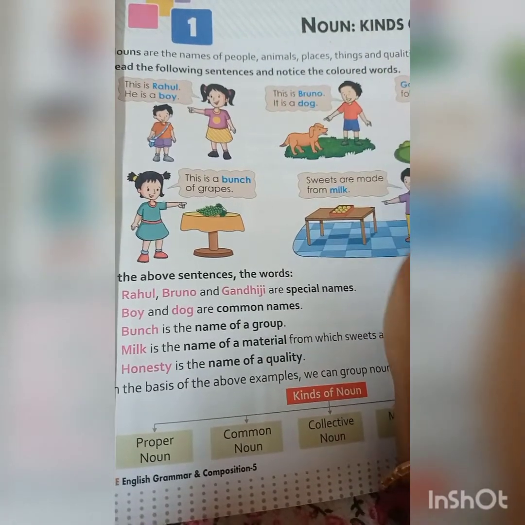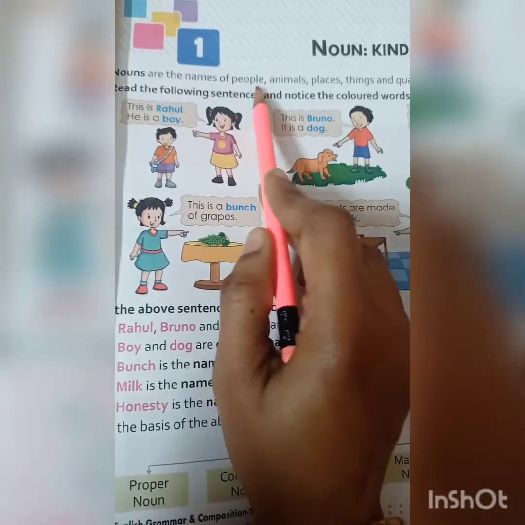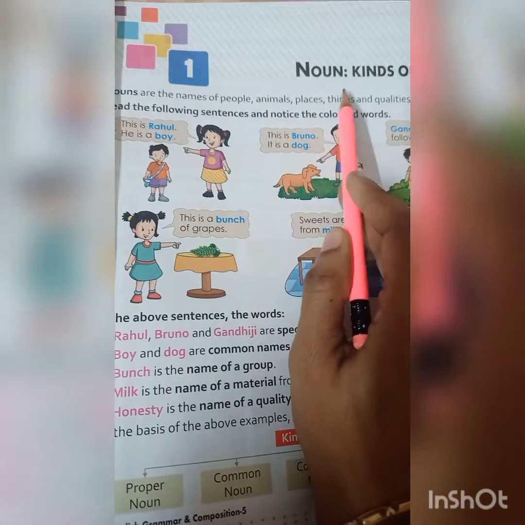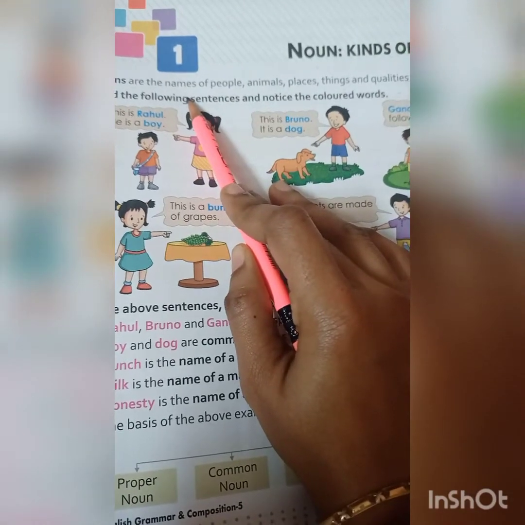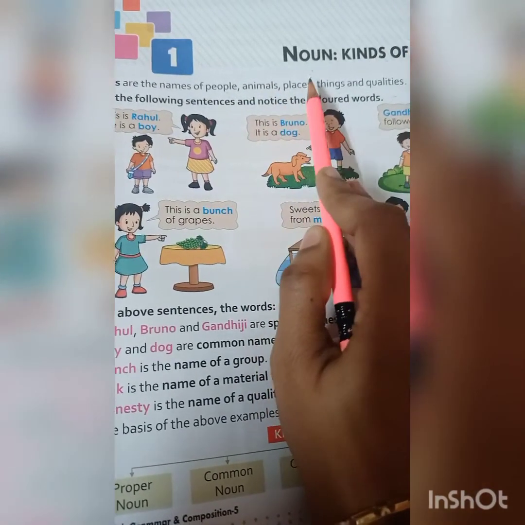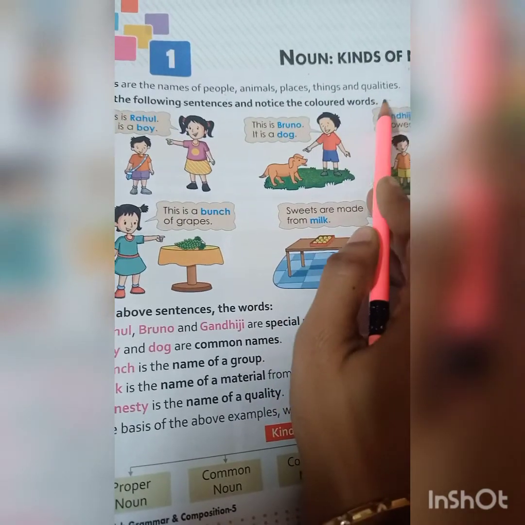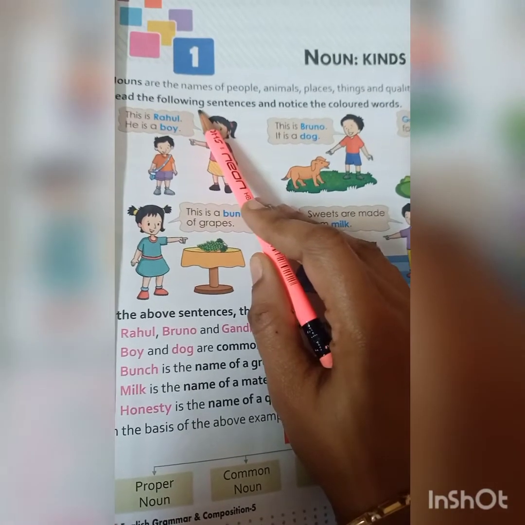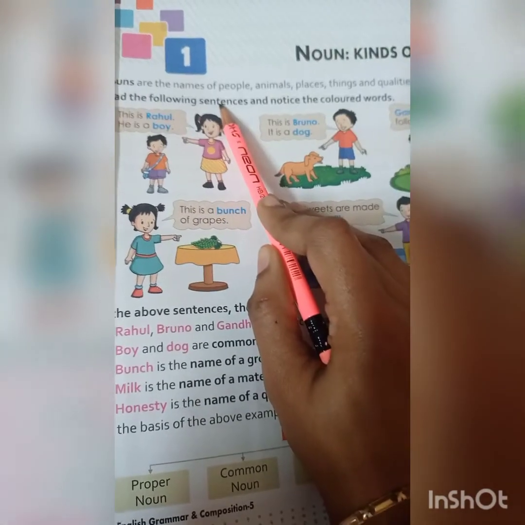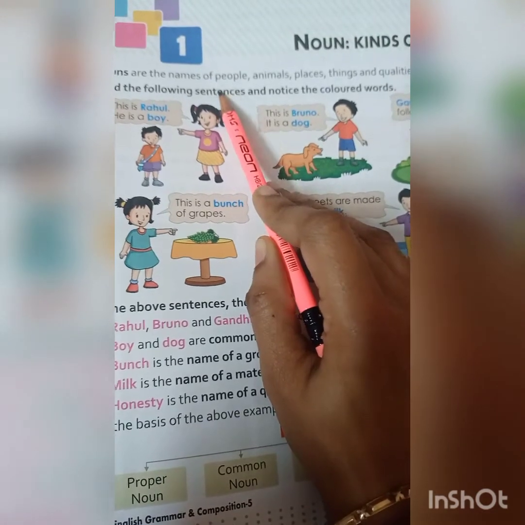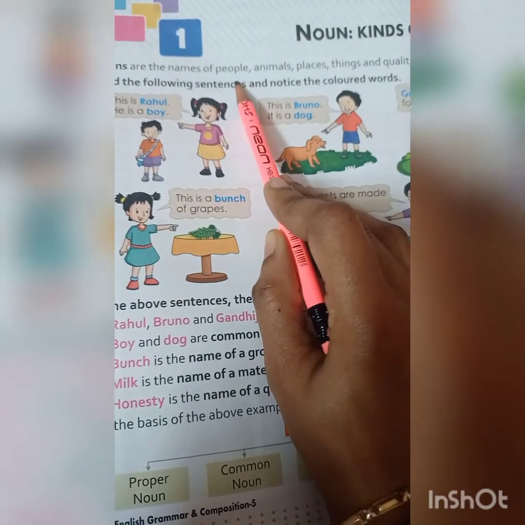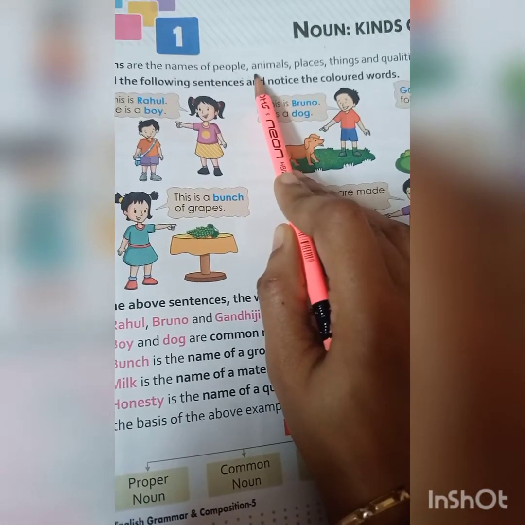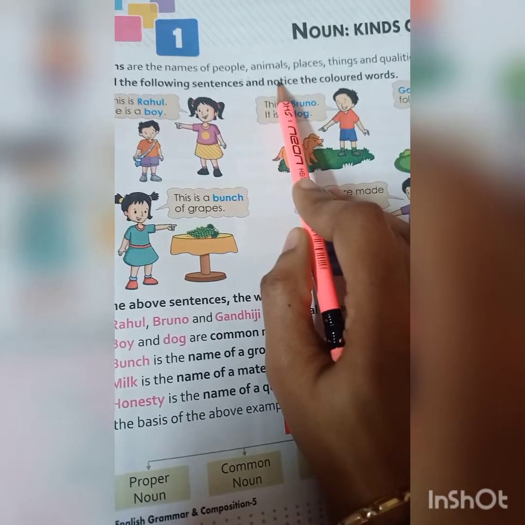So, first, what is noun? Nouns are the names of people, animals, places, things, or qualities. Nouns are not only names, it also denotes people, animals, places, things, and qualities. In some books, we have read that nouns are naming words, but don't write the definition that nouns are naming words. Naming words means it denotes only names, but noun denotes names, as well as the whole class also.